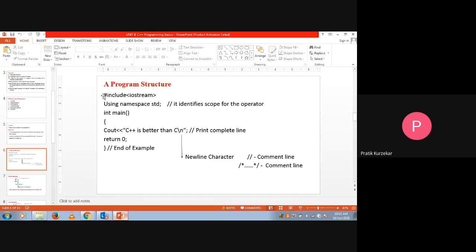Just like in C language, we are using stdio.h, that is the standard input output file. That stdio.h file is used for the printf and scanf functions. Similarly in C++, that iostream.h file is used for cout and cin functions. The working of cout is similar to printf, and the working of cin is similar to scanf. So this is the simple programming structure.